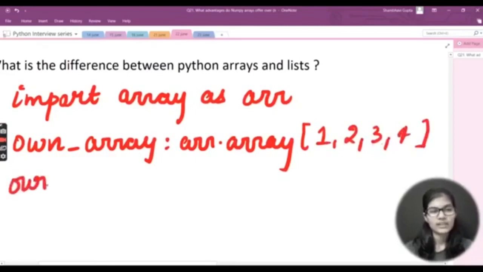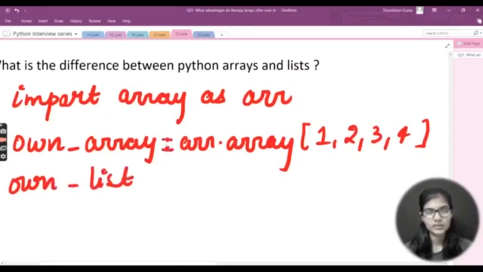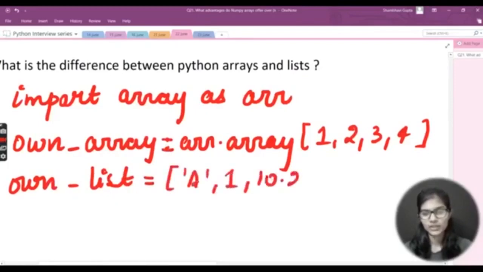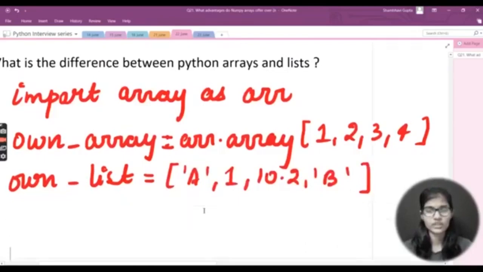And I would just define my list as well. So I will write own list. For defining the list, this equal to is put, okay: own list is equal to, square brackets, and here I can just write A, then 1, and then 10.2, then I can write B. So you can write any number of data types, whichever you want here.